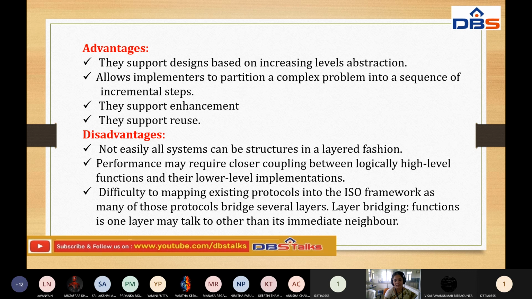In this case the performance is not achieved properly. There is also difficulty mapping existing protocols into the ISO framework, as many of those protocols bridge several layers. In layer bridging, a layer may talk to layers other than its immediate neighbors. These are the disadvantages of layered systems.